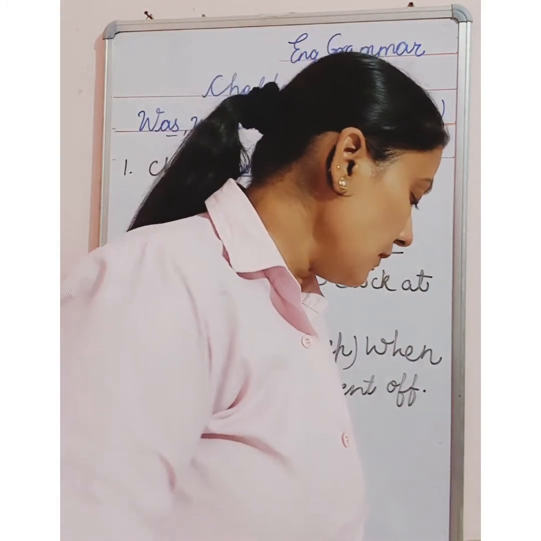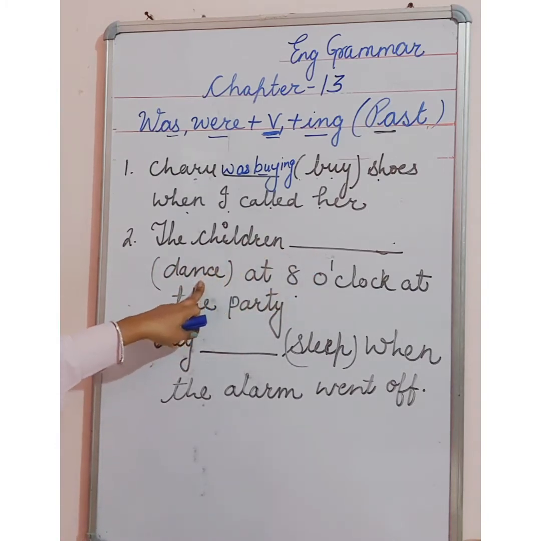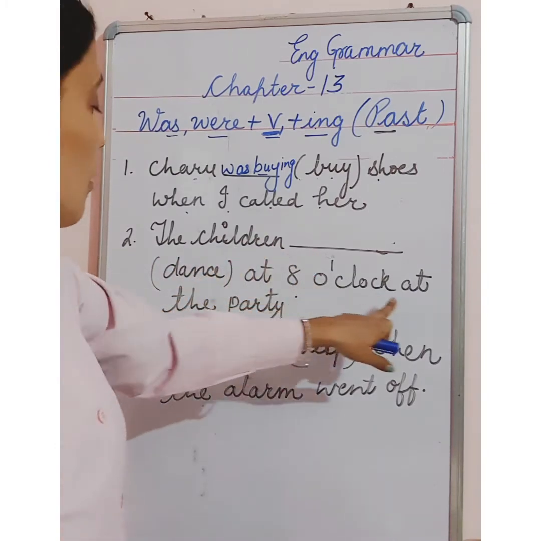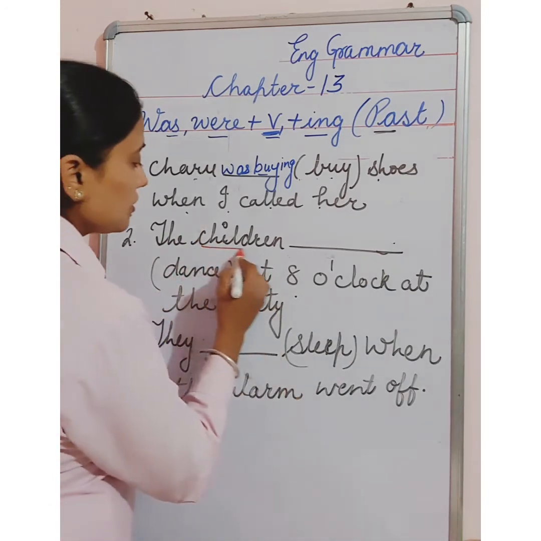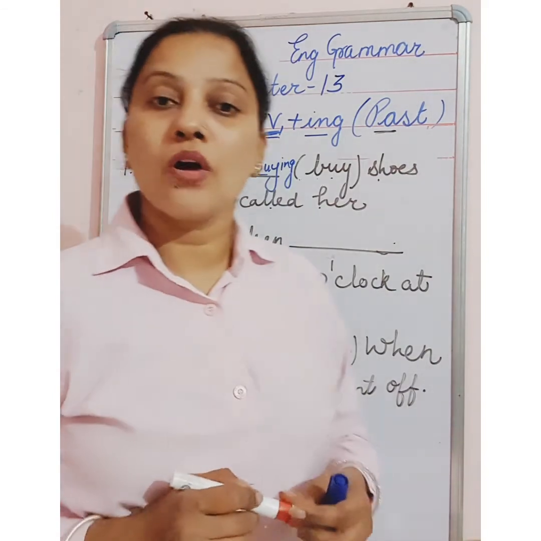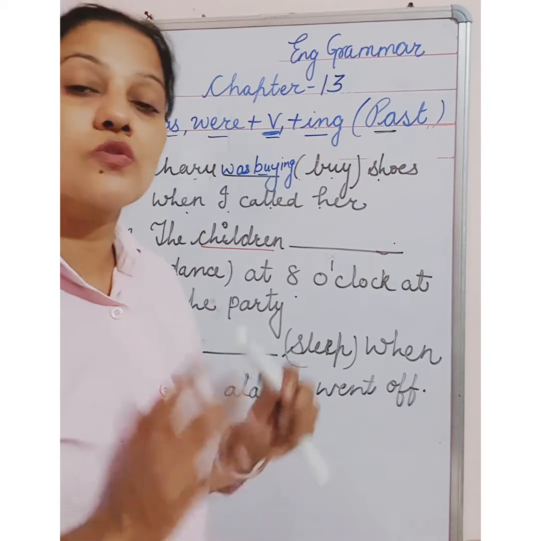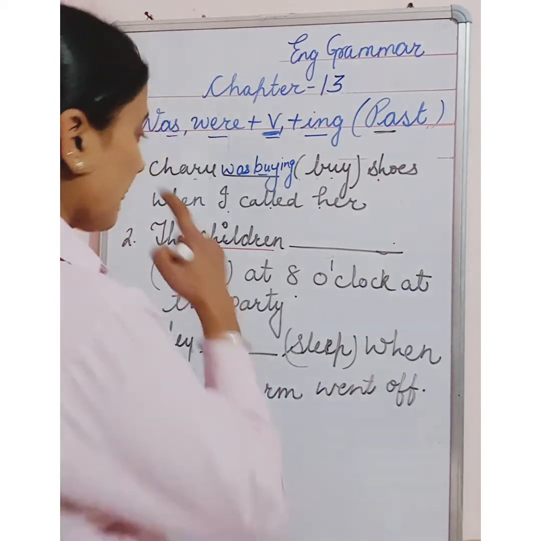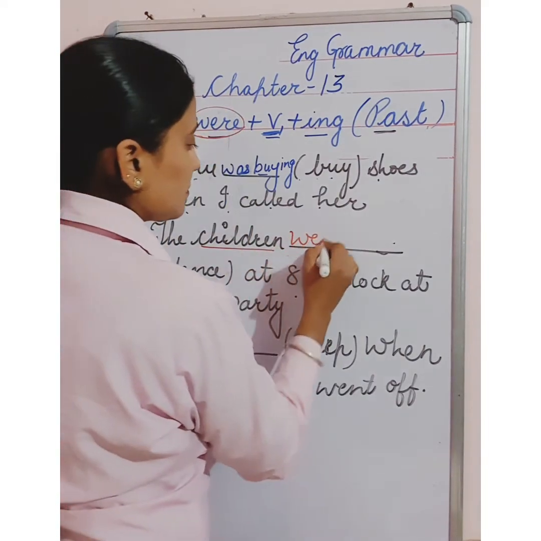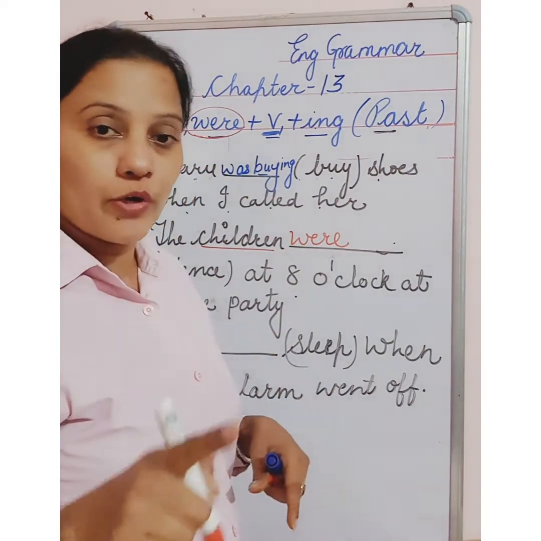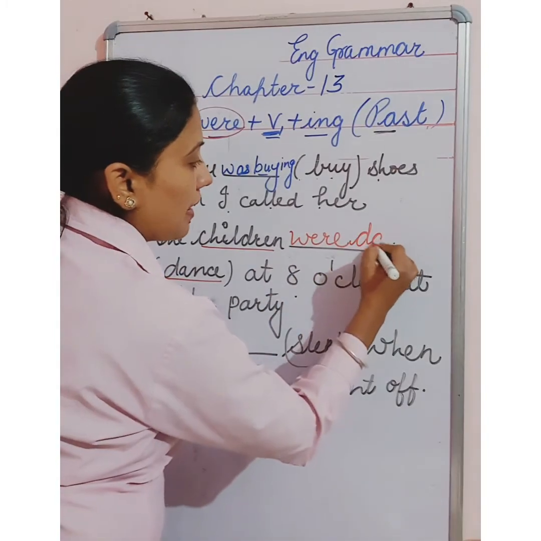Number 2. The children dash, in bracket it is given dance, at 8 o'clock at the party. So first of all you have to see what is given here. Children. Is this singular or plural? It is plural. Children means so many kids. So when we are talking about plural, we will use were. And now what do you have to do? What is given here? Dance. So you will add here ing.